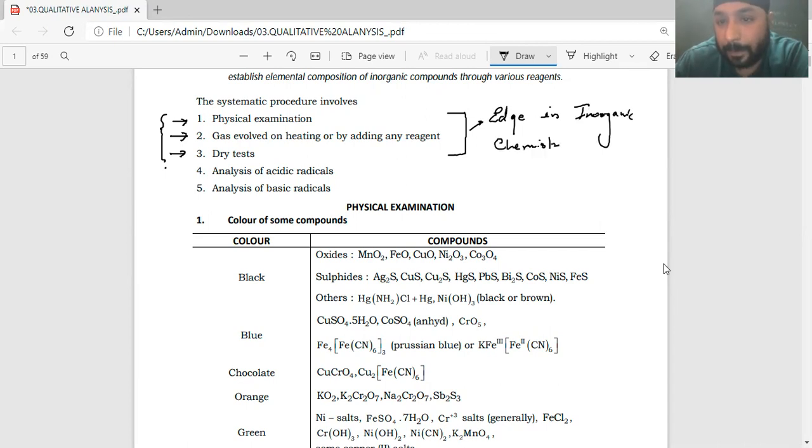So it is very simple for a person to solve inorganic questions easily when he knows certain things, like what is the color of a particular thing, what is the solubility, and what will happen when we heat it, whether a salt will change color on heating or not. So all these aspects will be covered over here, and these are the particular analyses in which the anion and cation reactions will be done, and a systematic approach will be there where you will find out which anion and which cation will give which kind of confirmatory test, right? So let's start with the simple first thing, that is physical examination, right?